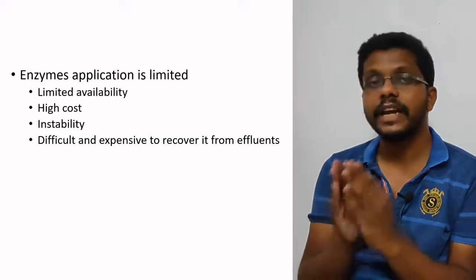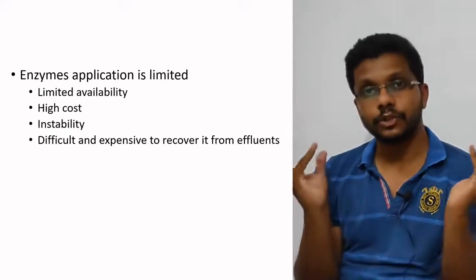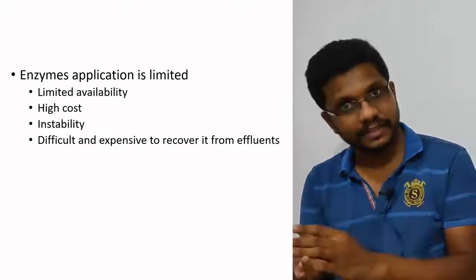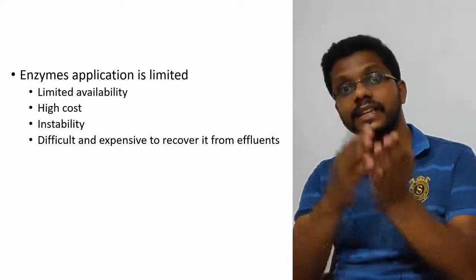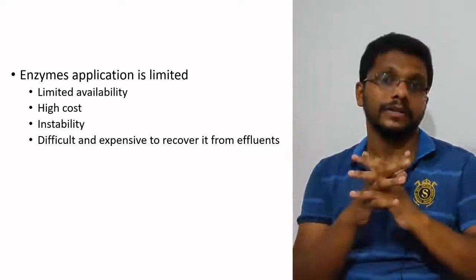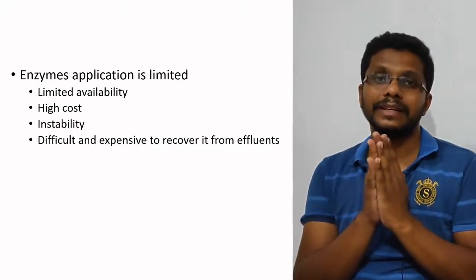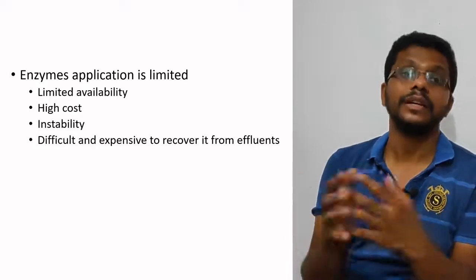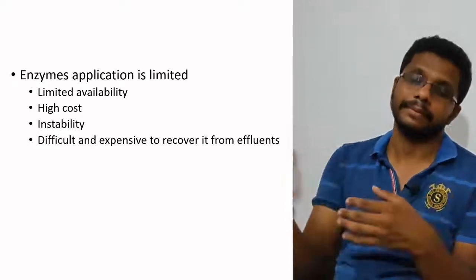In order to get the enzyme, we need to grow the microorganism, and after growing, we need to purify the enzyme. And this purified enzyme can be used for the transformation process. But in the case of a chemical catalyst, we just need to buy the catalyst and it will be there forever, or it can be used many times.